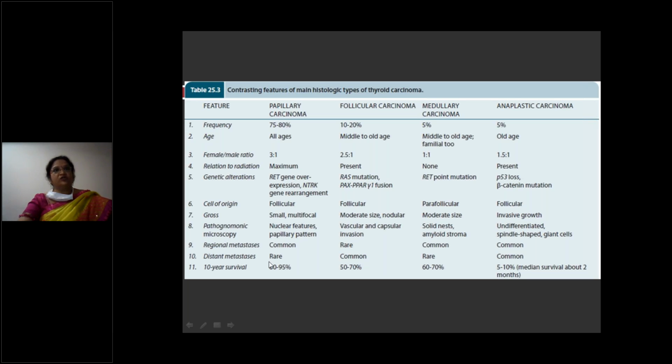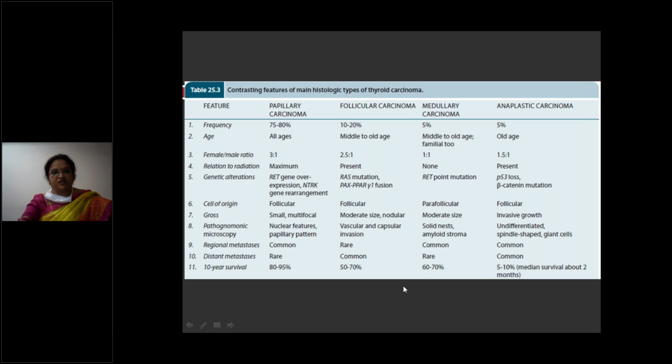Pathognomonic microscopic feature in papillary carcinoma is the papillary pattern with nuclear features. Follicular carcinoma, you have vascular invasion as well as capsular invasion. Medullary carcinoma, you have a nesting pattern of the tumor cells with amyloid stroma. Anaplastic carcinoma, you have undifferentiated tumor cells, giant cells, and spindle cells. So nuclear features are important in papillary, capsular and vascular invasion in follicular, nesting pattern and amyloid stroma in medullary, undifferentiated spindle cells and giant cells in anaplastic.